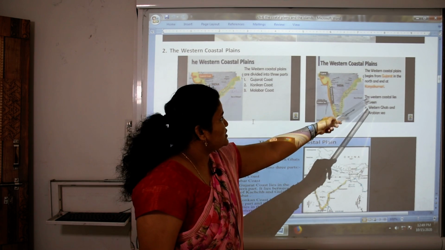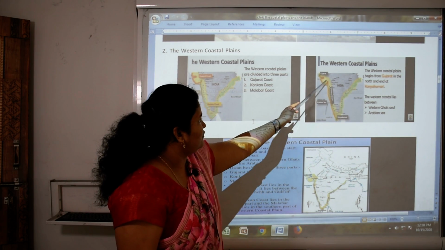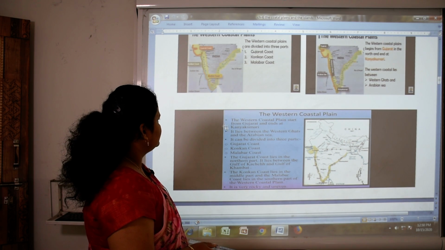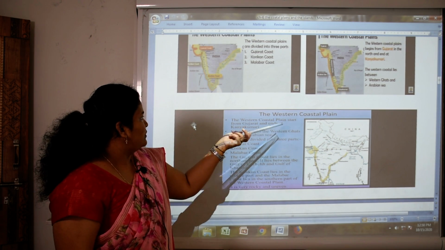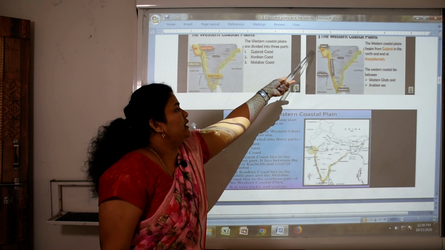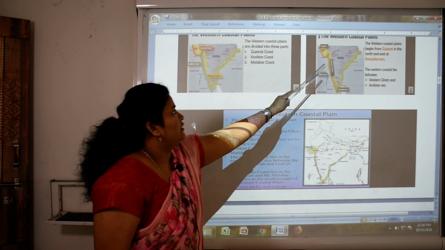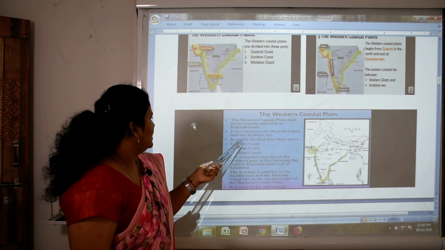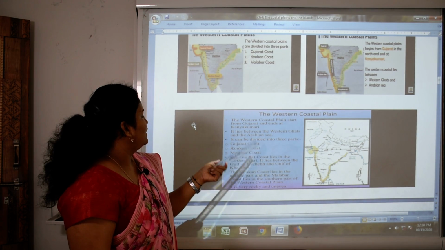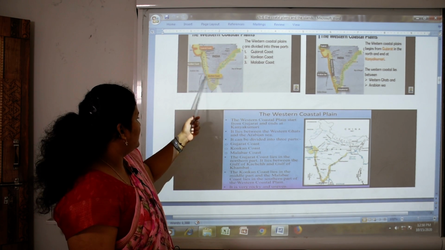The western coastal plain lies between the Western Ghats and the Arabian Sea. Now we are talking about this area, the Western Ghats and Arabian Sea. The western coastal plains start from Gujarat and end at Kanyakumari. It can be divided into three parts. You can see here Gujarat coast, Konkan coast and Malabar coast.